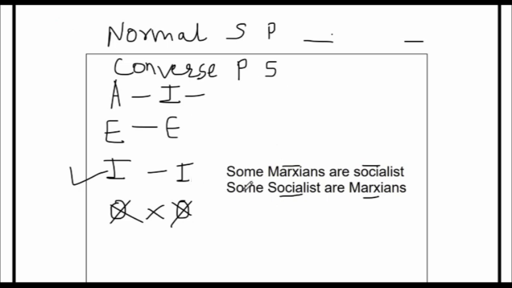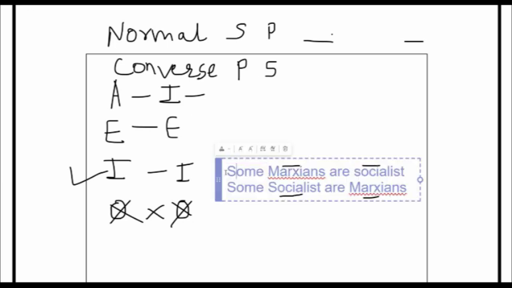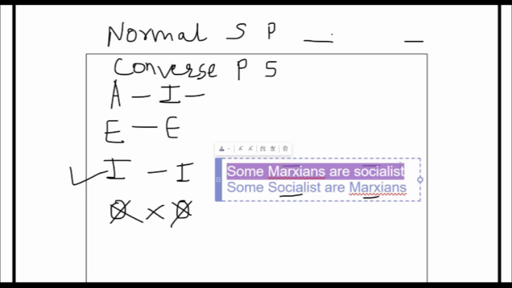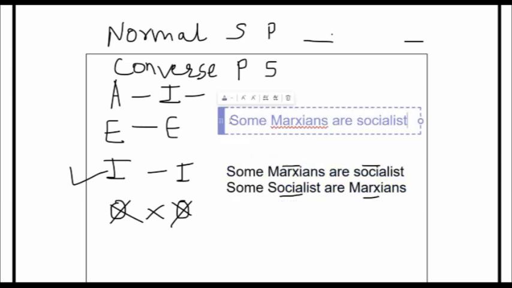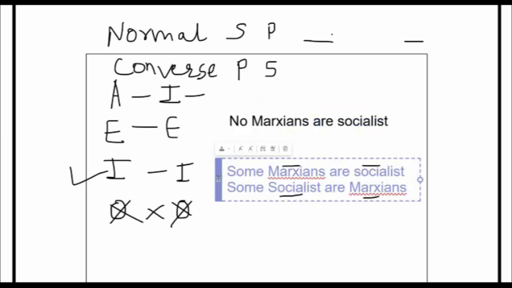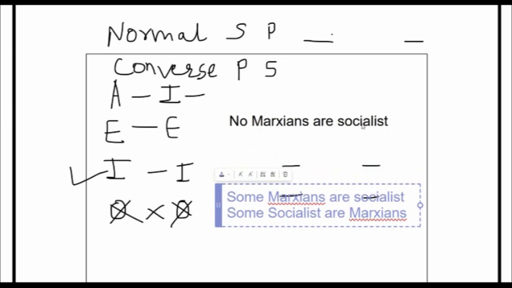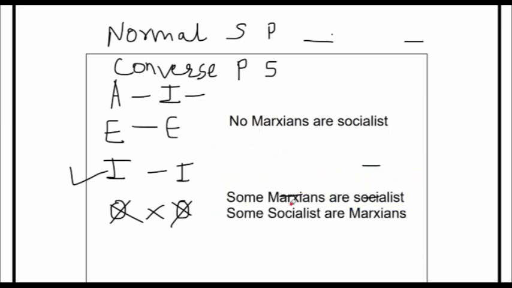Now, we'll take the same thing and put it in the E proposition type and solve it for E proposition. Let's say they had given us no Marxians are socialist instead of this one. So how will we convert this?